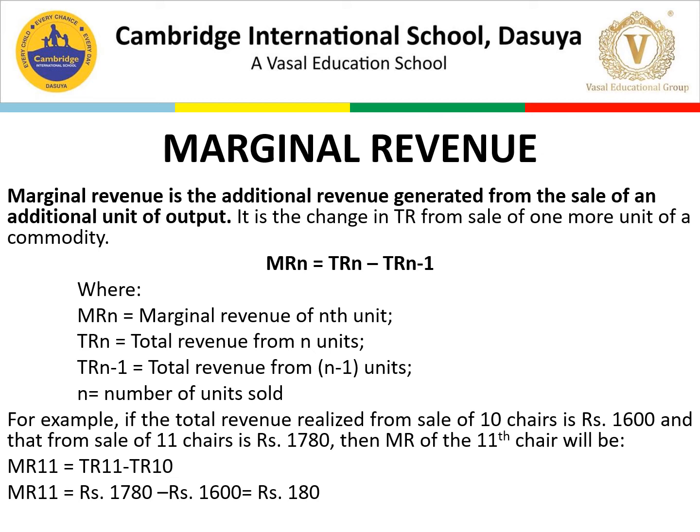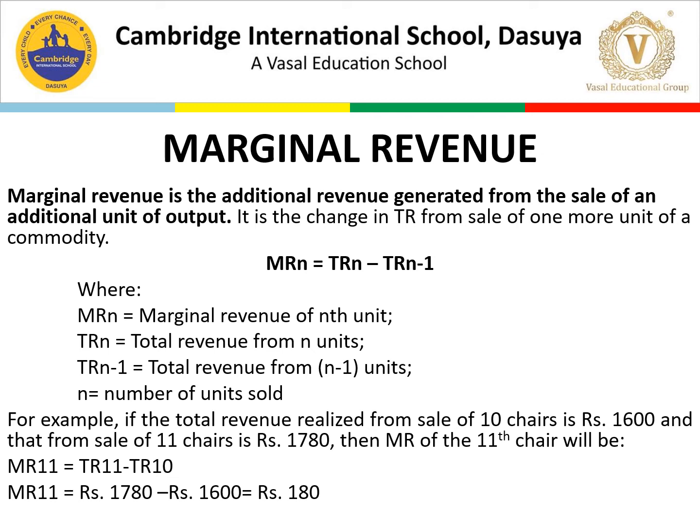TRn is equal to total revenue from n units. TRn-1 is the total revenue from n minus 1 units, and n is the number of units sold. For example, 10 chairs we sold for 1600. If we sell the 11th unit, the total sales come to 1780. So we can find out the revenue of the 11th chair: from TR11 we subtract TR10. So the revenue for one more chair is 180 rupees. That is how we calculate marginal revenue.